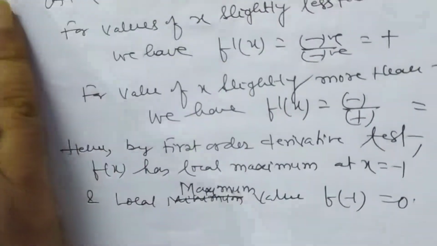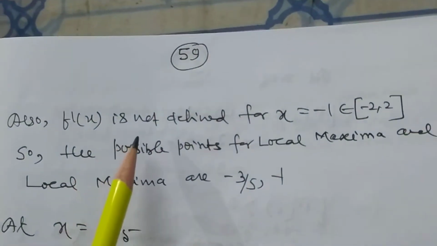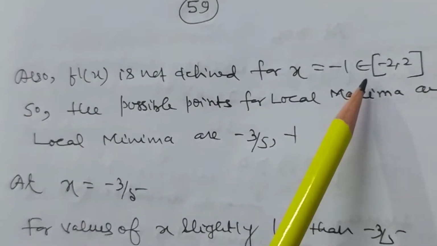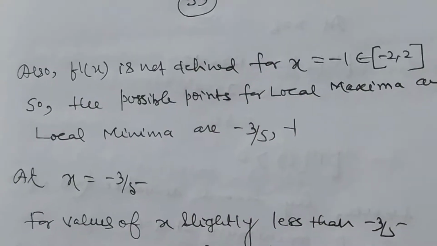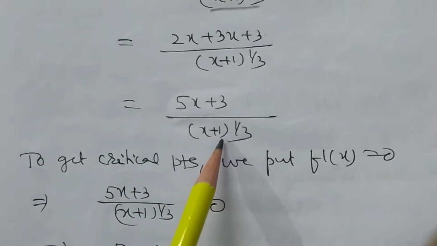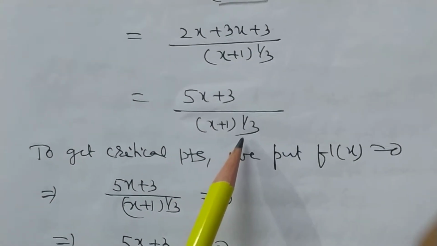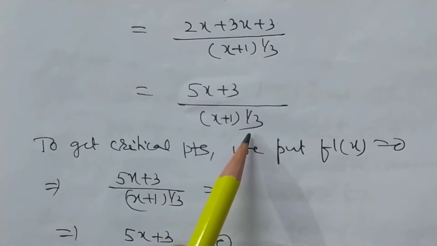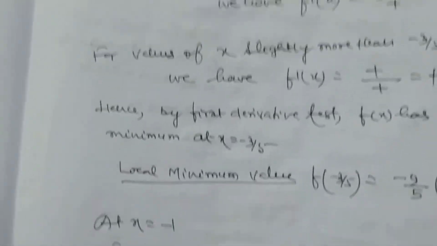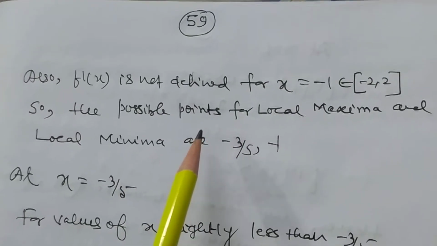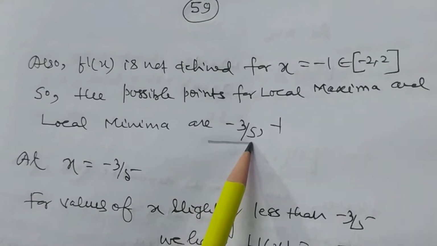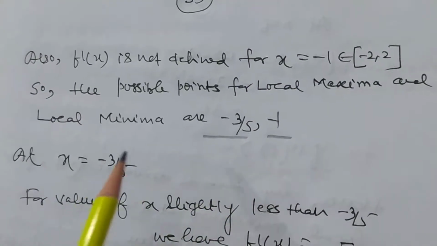So my dear student, also f dash x is not defined for x equal to minus 1, which belongs to minus 2 to 2. See here, the value of f dash x is not defined at the point x equal to minus 1, so we will check whether the function has a local maximum or local minimum value at x equal to minus 1 or not. So now the possible points of local maximum and local minimum are minus 3 by 5, comma minus 1.